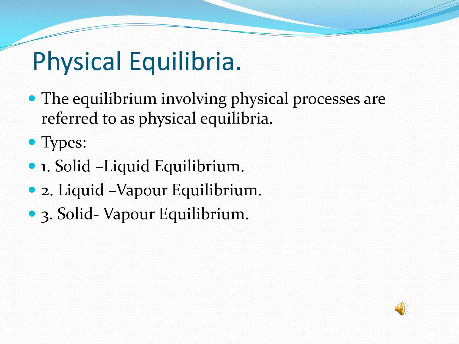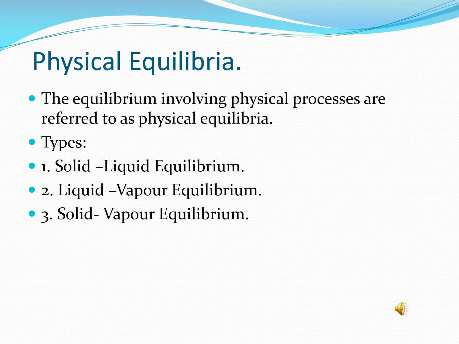Number 2 is the liquid-vapor equilibrium. Now, this can be established only when the rate of evaporation becomes equal to the rate of condensation. Then a dynamic equilibrium is attained. For example, when you heat a liquid, it turns to vapor, and vapors on condensation turn to liquid. But this can only happen in a closed system, in a closed container. In an open container, the vapors will disperse in the atmosphere and equilibrium cannot be obtained.